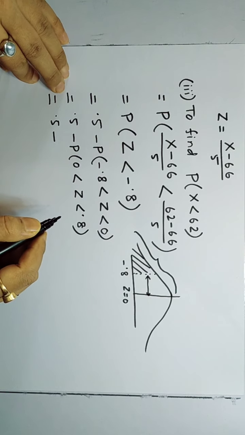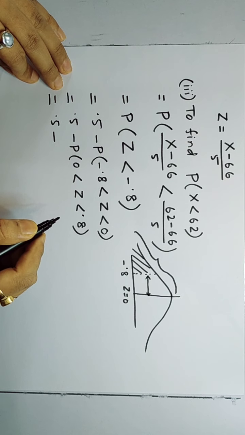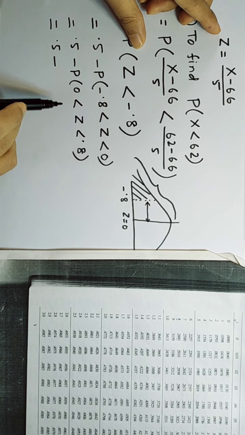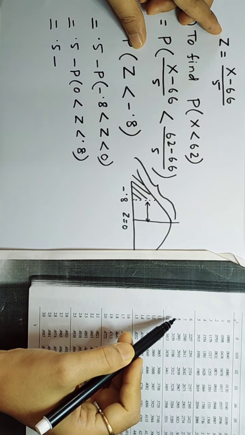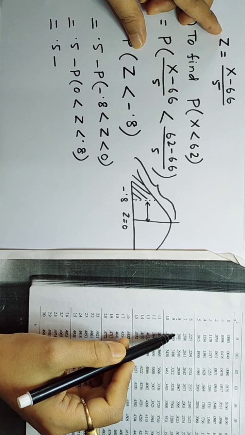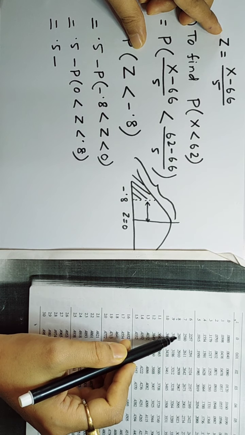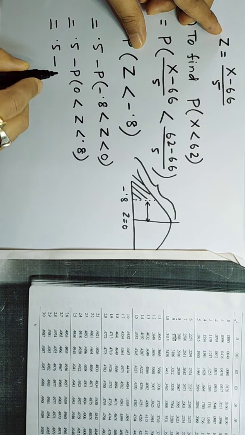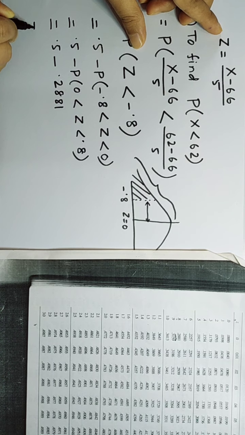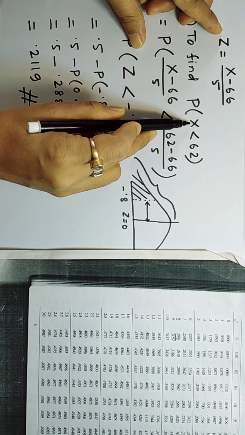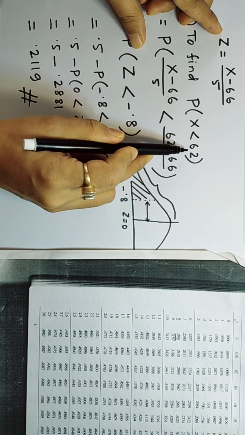Now we will take help of the normal table. To find the probability from 0 to 0.8, 0.8 here, 0 decimal place, the probability or area value is 0.2881. So using that 0.2881, simplifying this, we will get 0.2119. So this is the value of the probability for x less than 62.